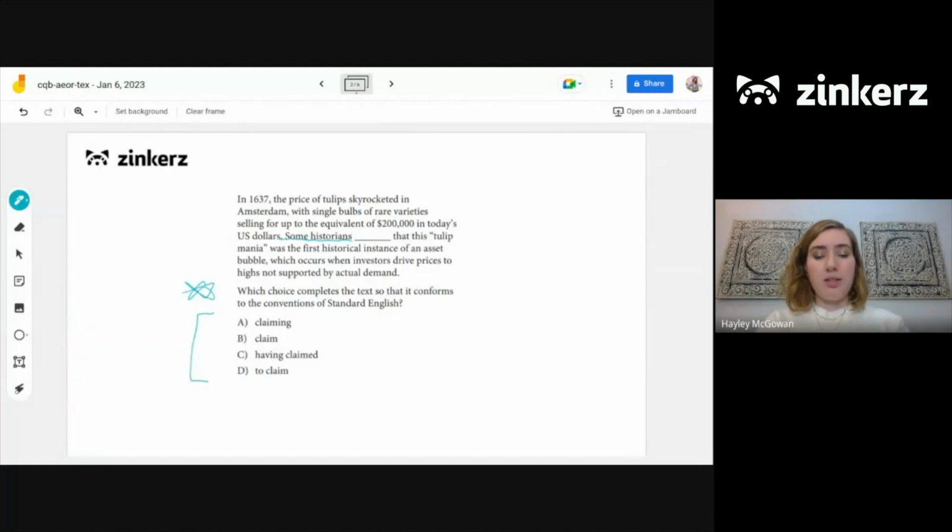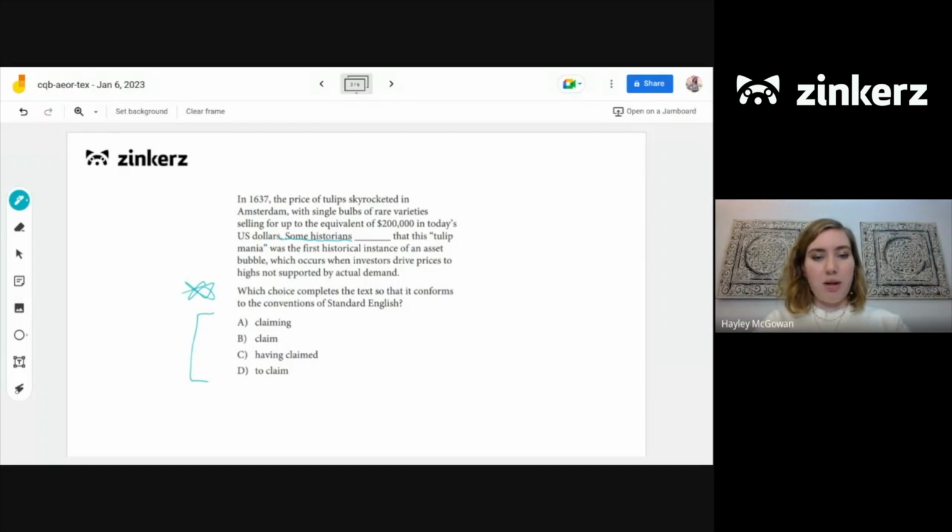Because some historians are saying this. So it's not necessarily indicating that the historians are saying these things in the past, but it's just something that they currently believe, which is that this was the first historical instance of an asset bubble. So looking at our choices here, we need to keep those things in mind.